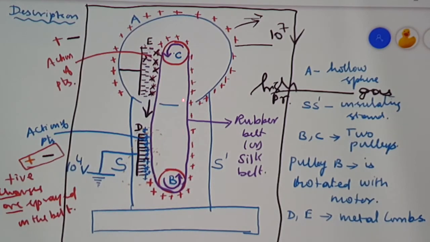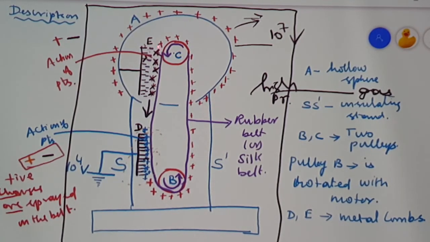So the positive charges are moving up and reaching the pulley C. When it is descending down, the positive charges, by electrostatic induction, induce negative charges at the sharp points in the metallic comb E. If negative charges are induced on the nearer side, then on the far side an equal number of positive charges are available.